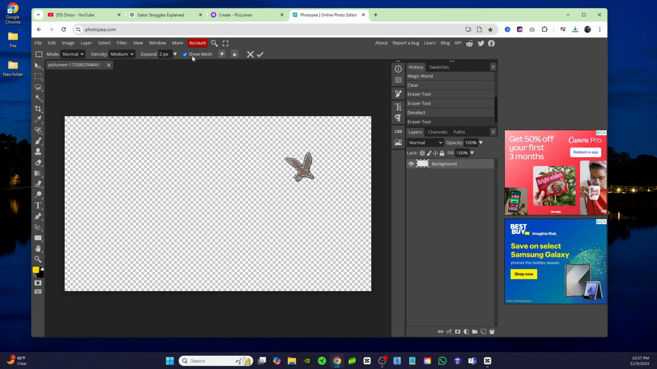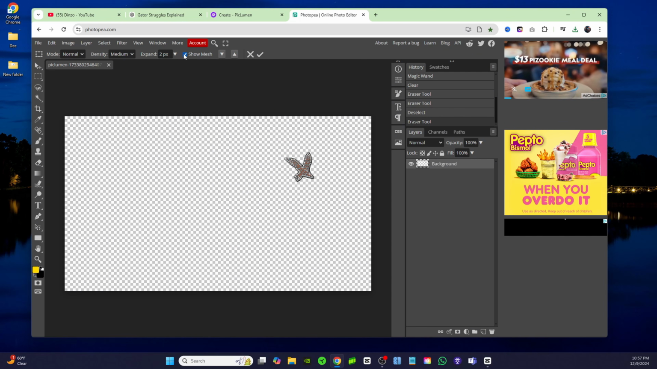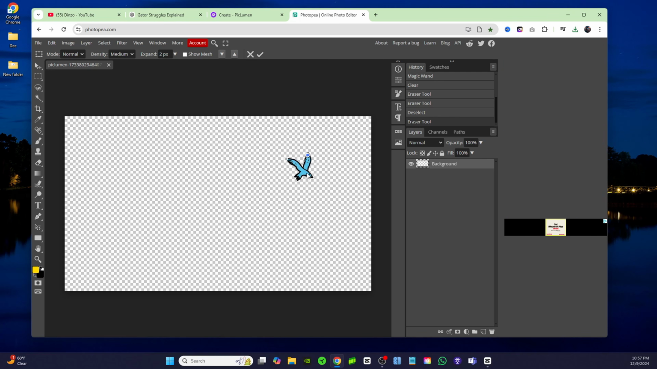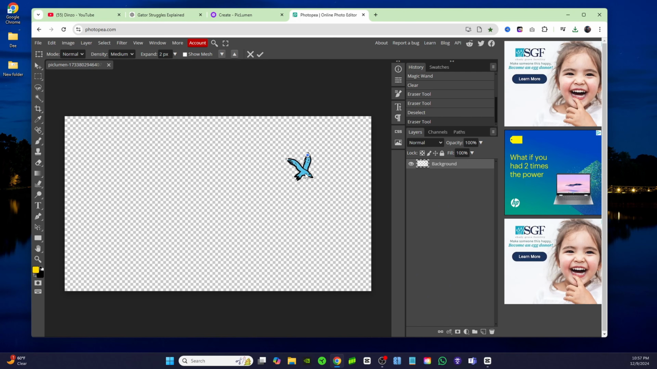And then I'm going to also click up here where it says show mesh. I'm just going to deselect that because it's too much. I don't need that. Click on the wing. And these points basically act as anchor points. So I'm going to put one point on the body to anchor the body down. Now that I have a point on each wing, I should be able to just drag that wing down.